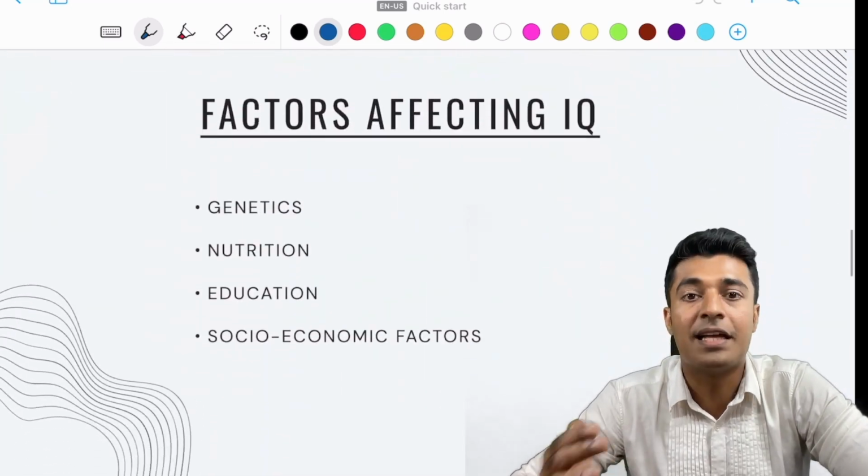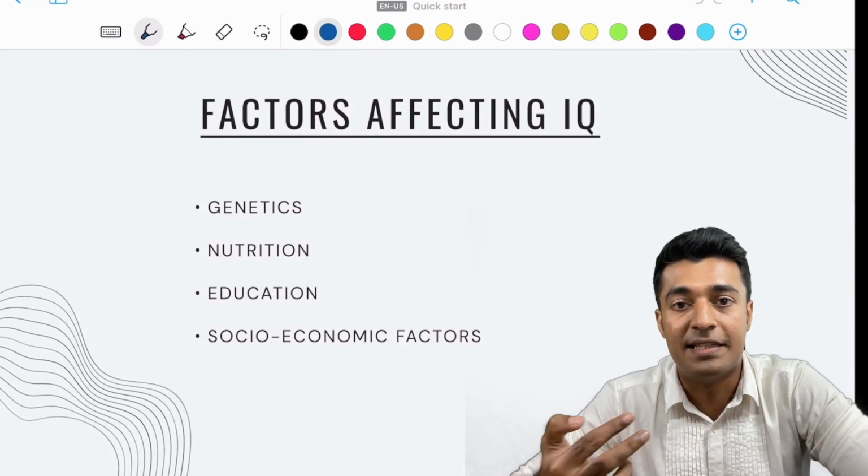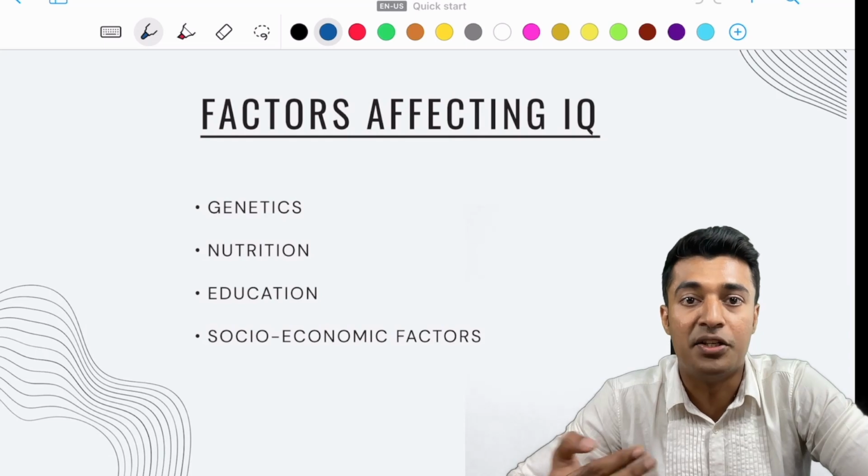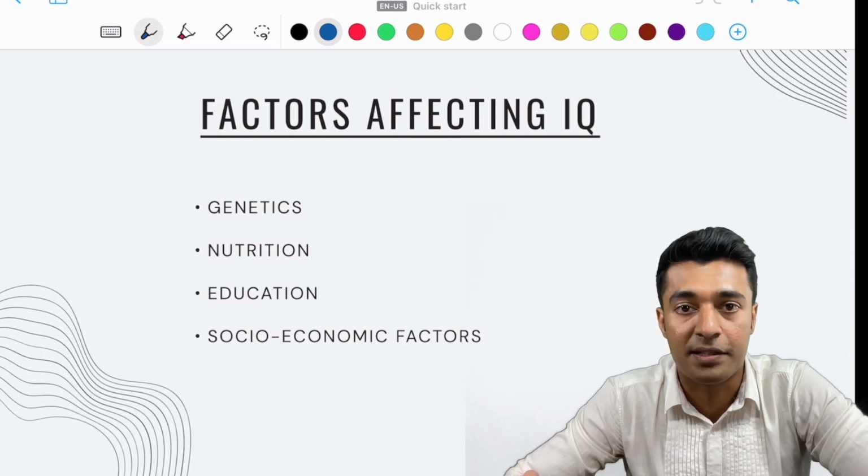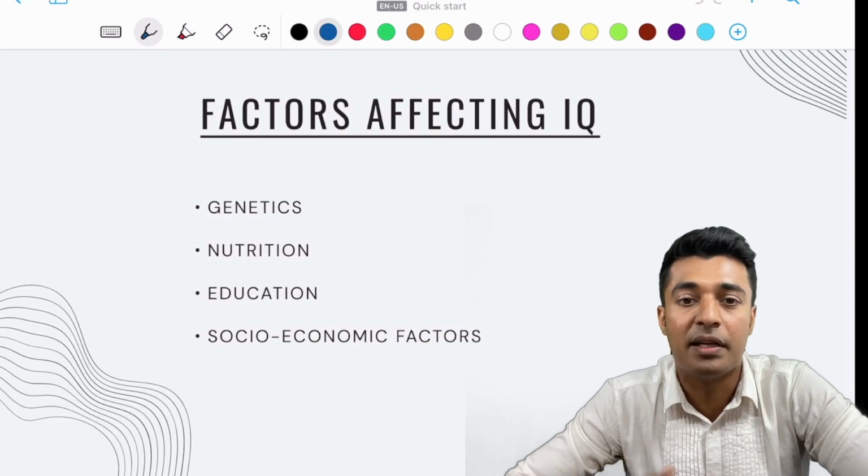So the factors affecting the IQ are genetics, education, nutrition, and socio-economic factors. You just need to remember the name of these factors.